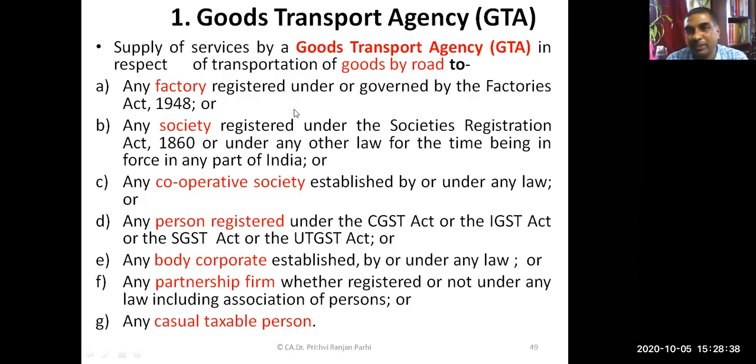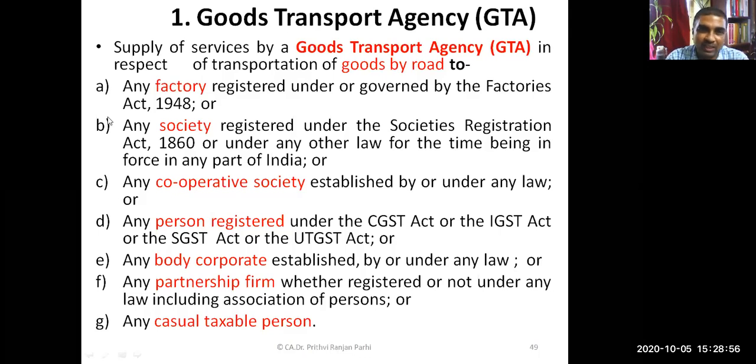Suppose a goods transport agency is supplying to you, and you are not a registered person, you are an individual. You are not in this list. Therefore, reverse charge mechanism is not applicable. You are not supposed to pay tax on reverse charge.